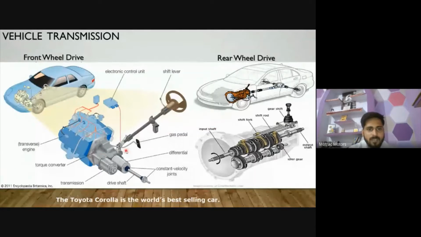There are various parts in the front transmission, which Rahul Jangir sir will explain in detail. In the rear wheel drive, a particular shaft is connected and goes to the rear wheels, so the differential comes on the rear side, and power goes to the rear side.